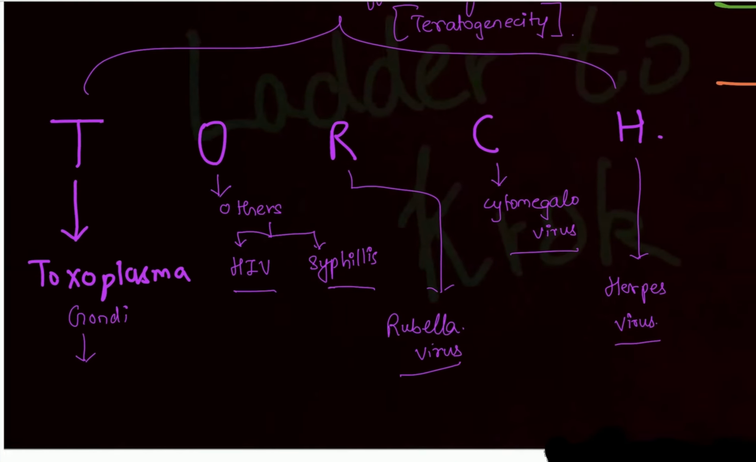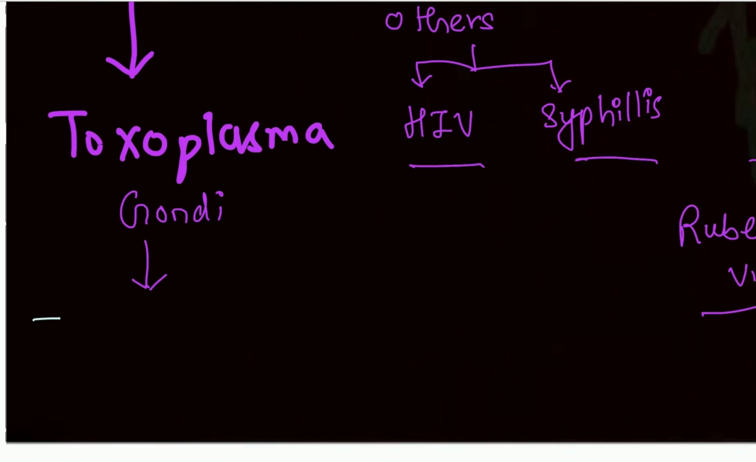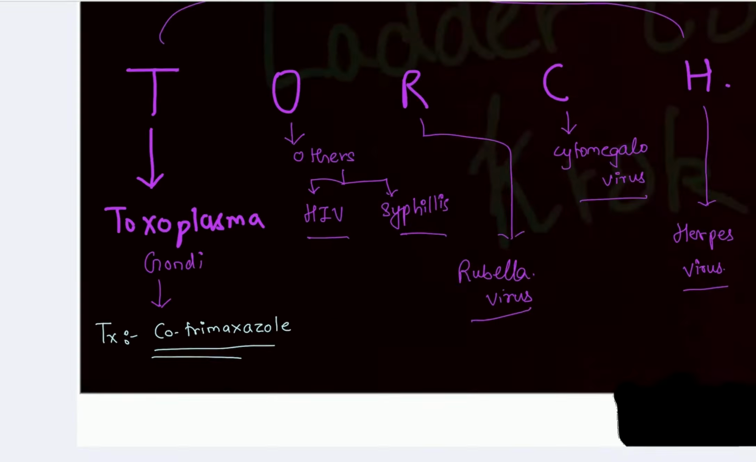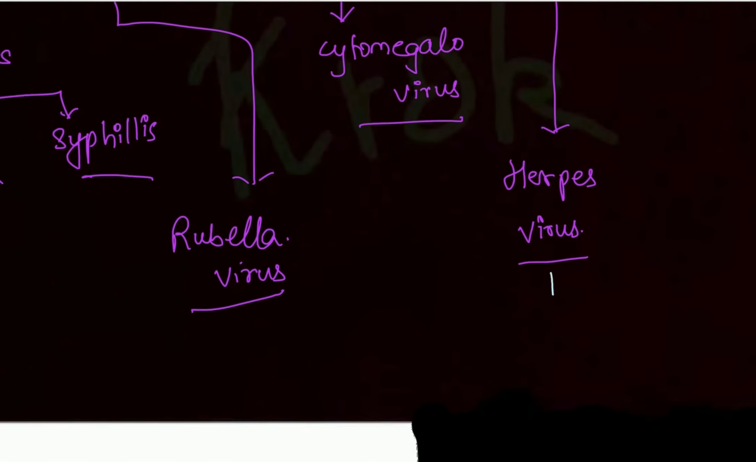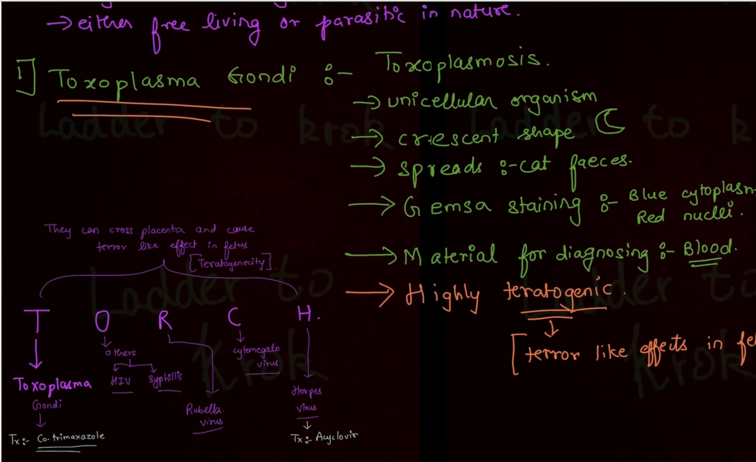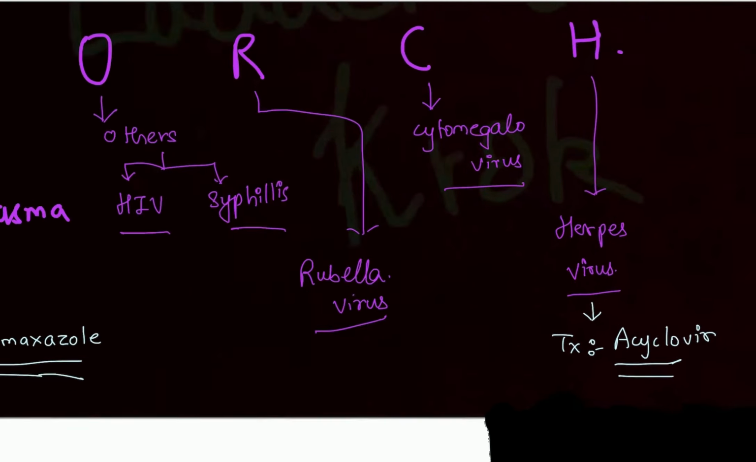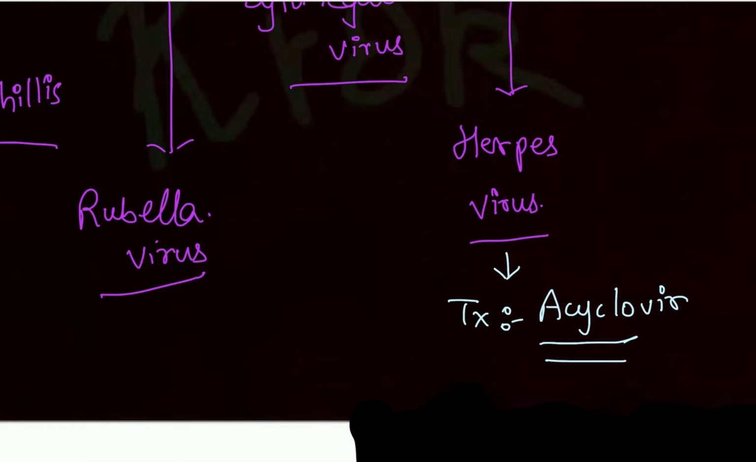For Toxoplasma gondii, there is a specific treatment we give. For the treatment of Toxoplasma gondii, we give cotrimoxazole. It is a combination of two drugs. We'll be studying this in pharmacology. For herpes virus, the treatment we give is acyclovir. So for Toxoplasma gondii we give cotrimoxazole, and for herpes virus we give acyclovir. Whenever in the question they have asked for the treatment of the herpes virus, the answer is going to be acyclovir.